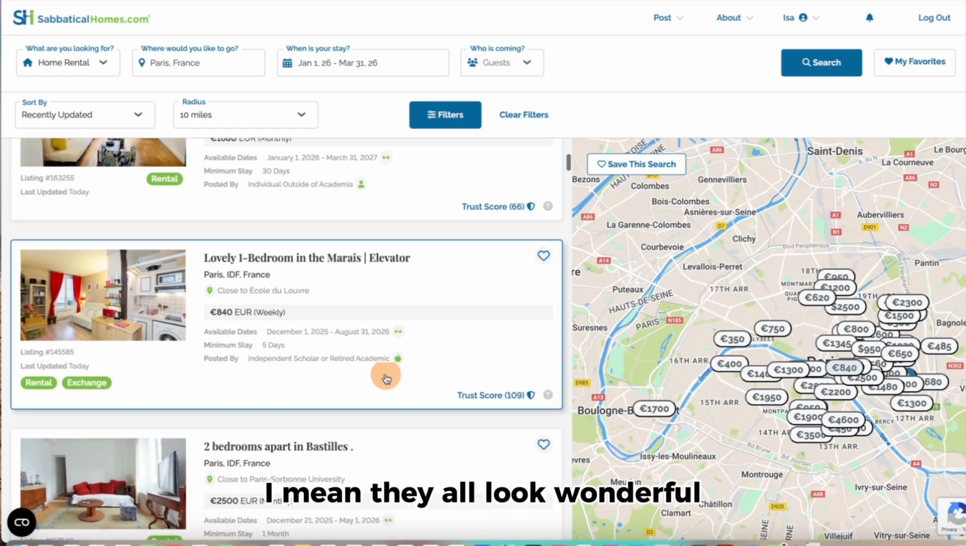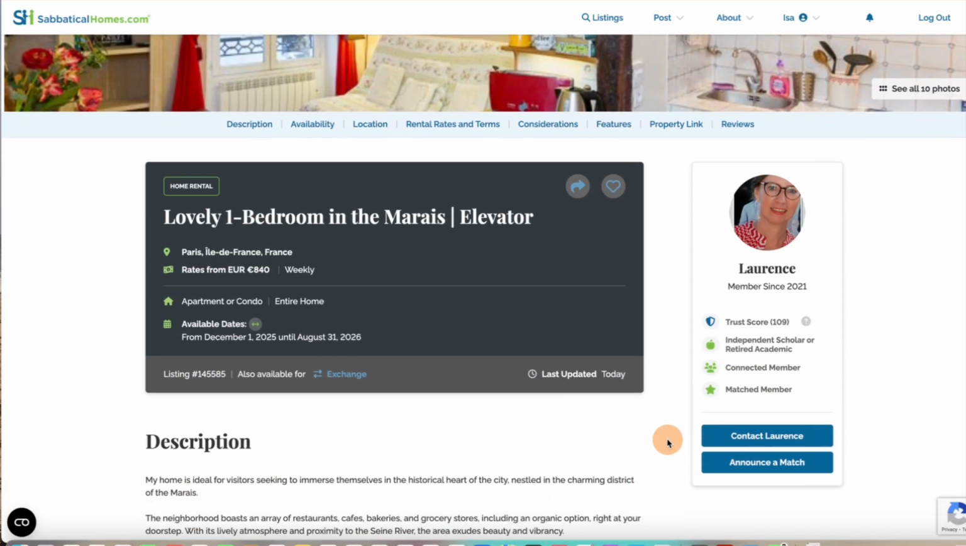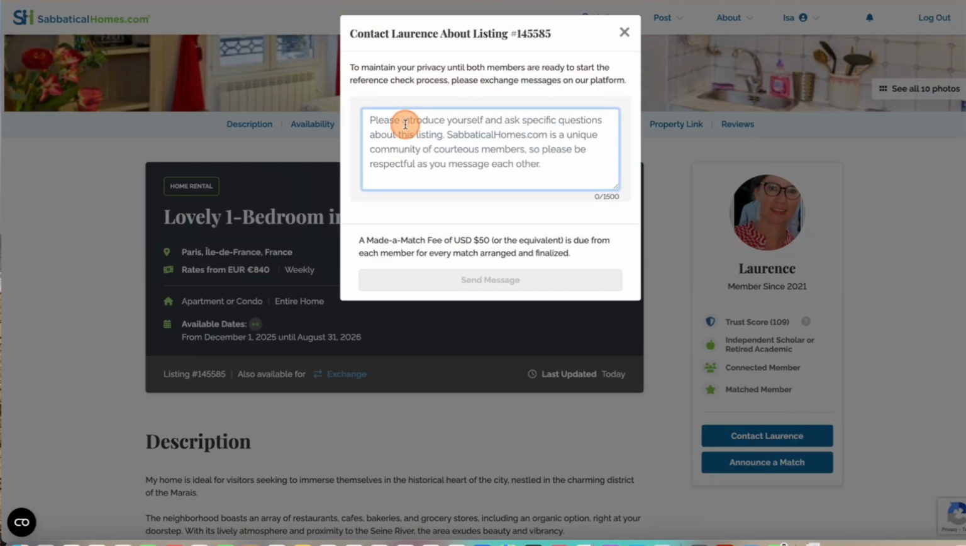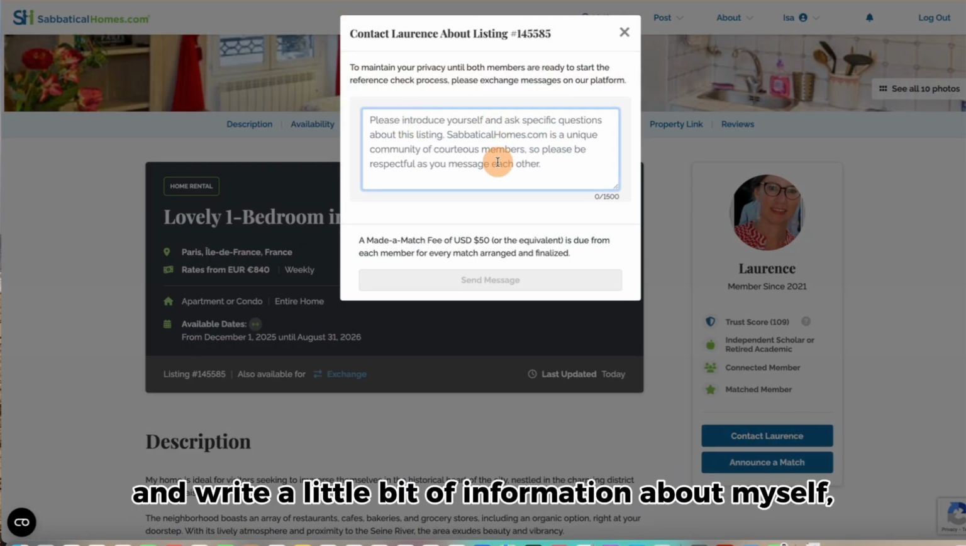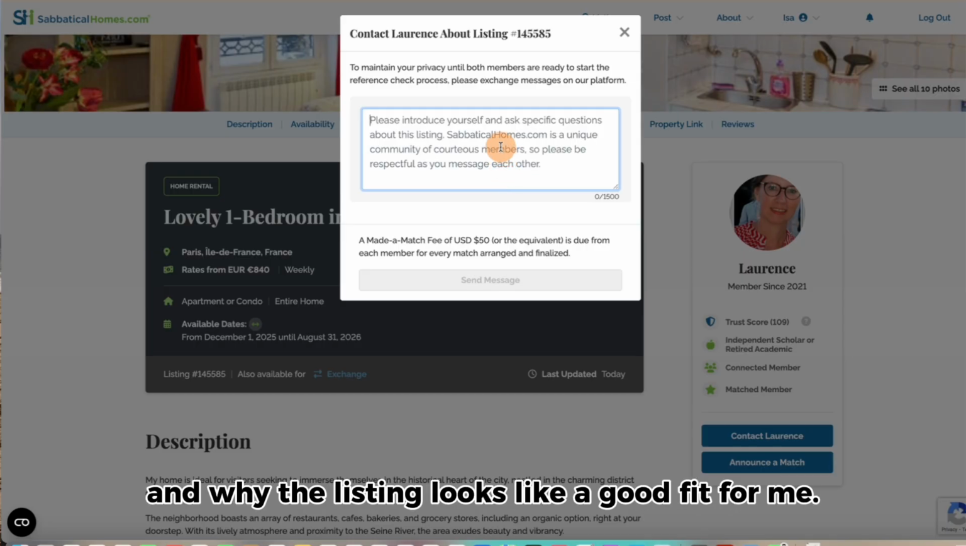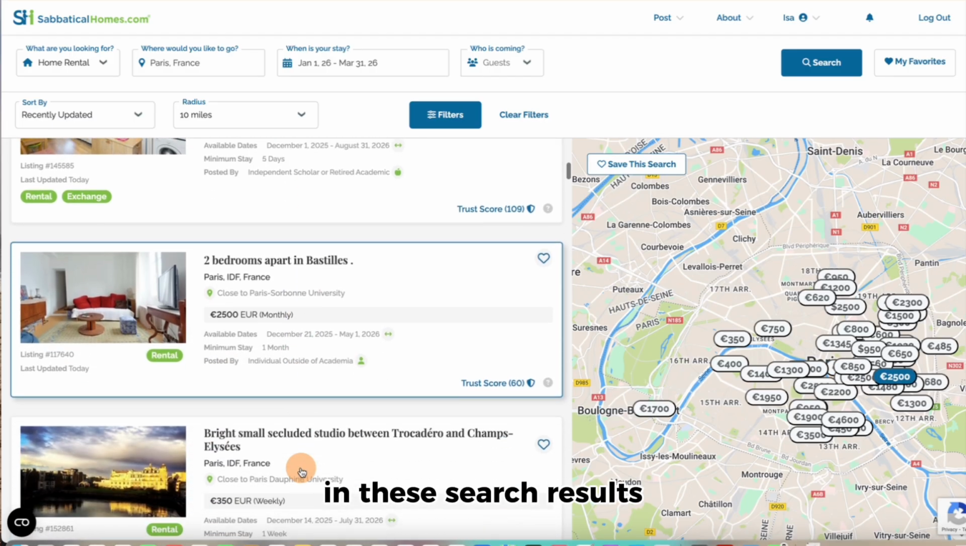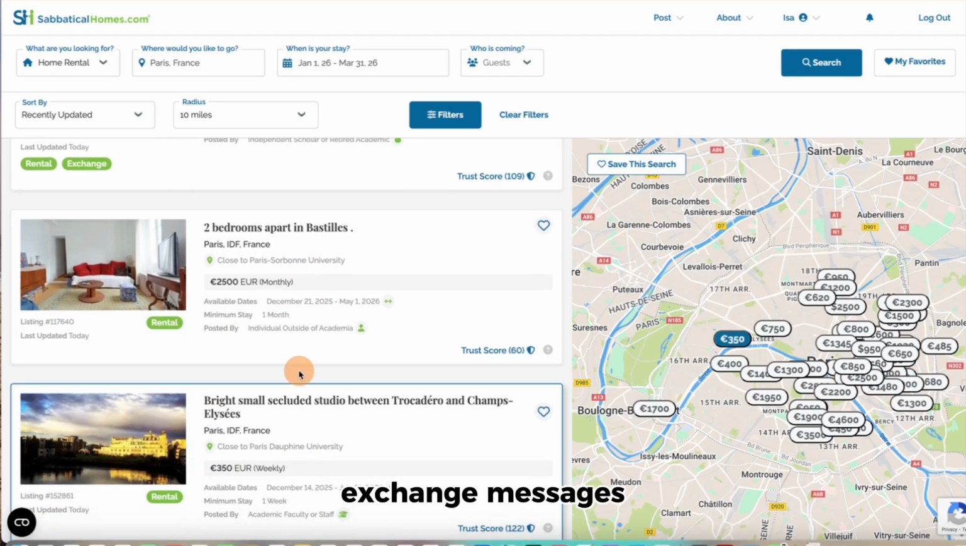I mean, they all look wonderful, and I can apply filters as I need to. But if I want to just contact another member, I'll go to her listing, contact here, and write a little bit of information about myself, the dates I'm interested in going, and why the listing looks like a good fit for me. I might send messages to 4 or 5 different listings in these search results, and exchange messages to figure out if we might be a good fit.